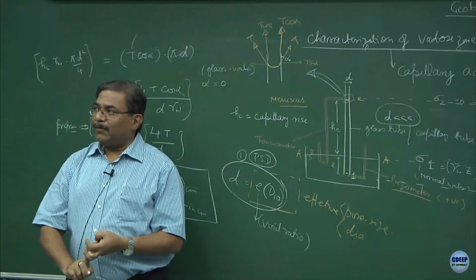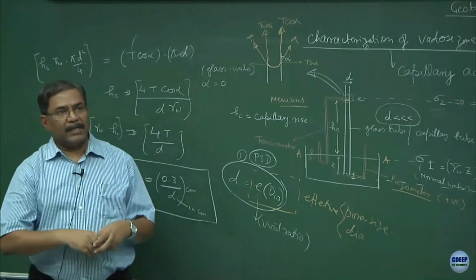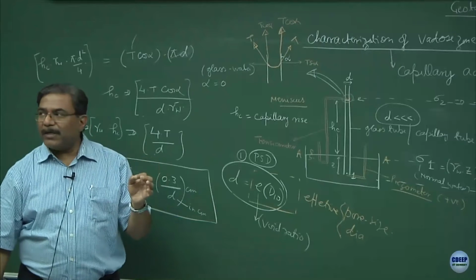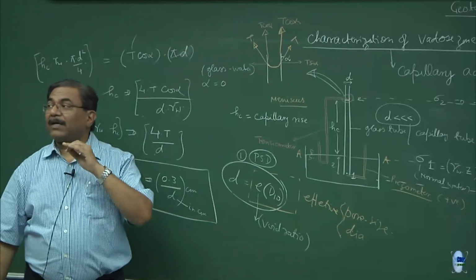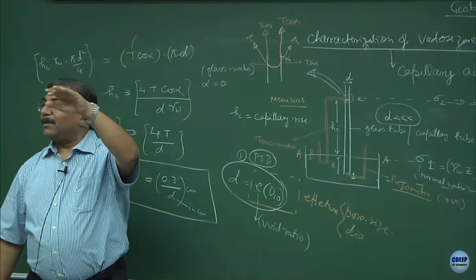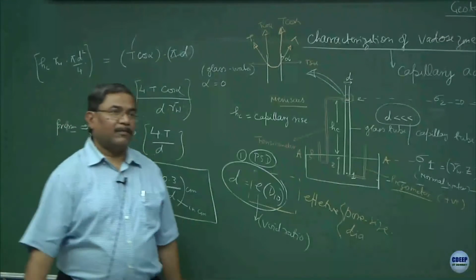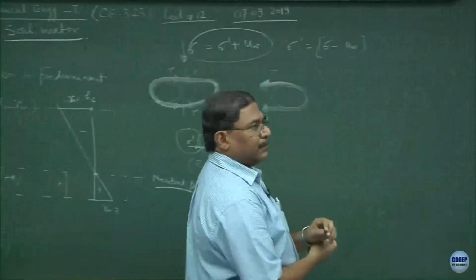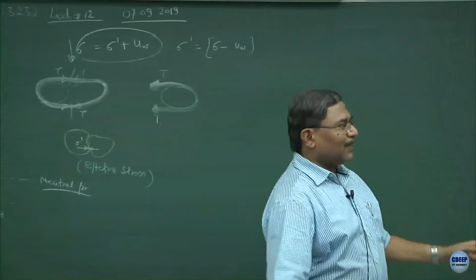So when I am designing infrastructure on clay soils where the grain sizes are very small, what should I be doing? I should be putting a layer cutting off the seepage which keeps on moving up. That is the concept of design of infrastructure in marine clays.